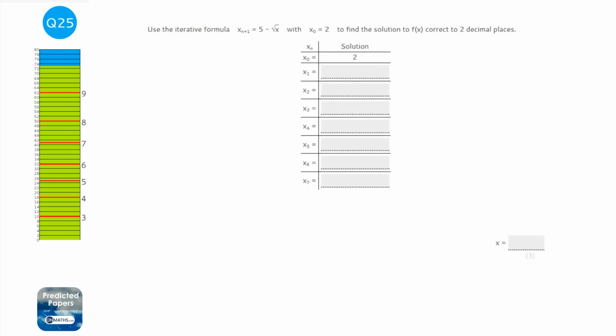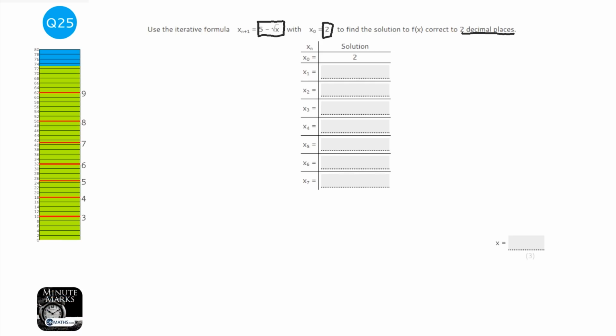Okay, so this is a question on iteration, and we're given the iterative formula for a situation. Now, iteration is all about trying to find an answer, and it's a method in maths that bounces above and below the correct answer constantly, and it just gets closer and closer, but it doesn't quite ever get there. It will just get more and more accurate the more times you do it. So we're looking for when to stop, and that's given here, just to 2 decimal places. So the formula is given here, and this is the only bit we need here, as well as this bit,